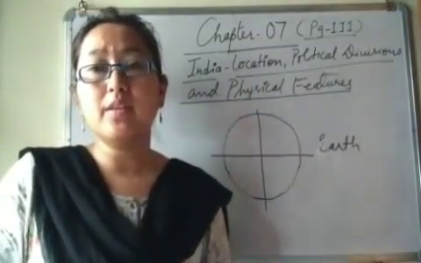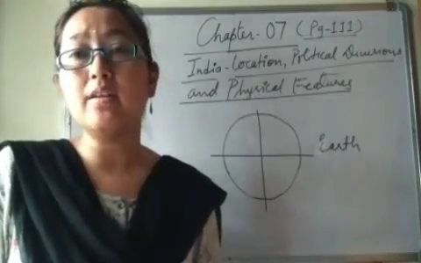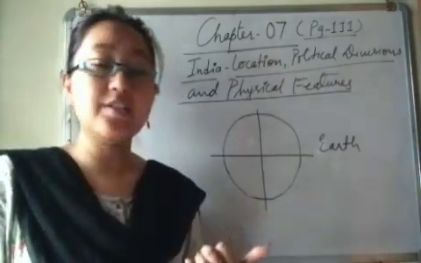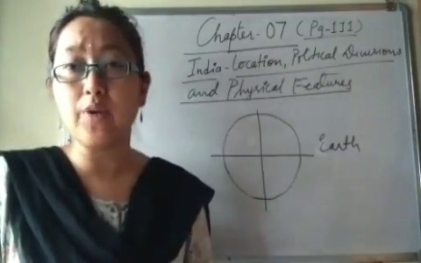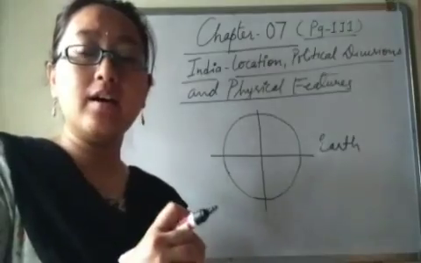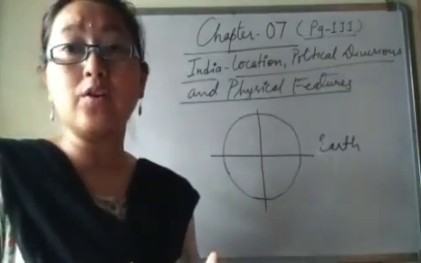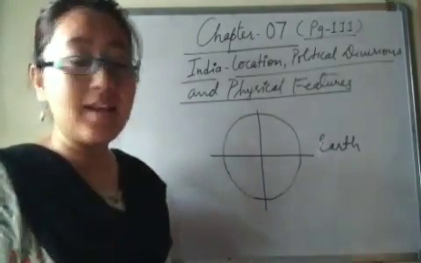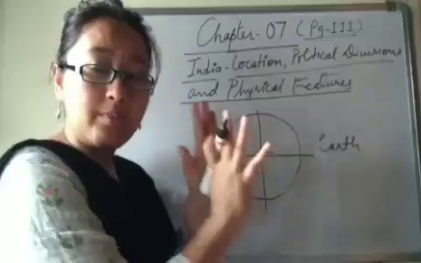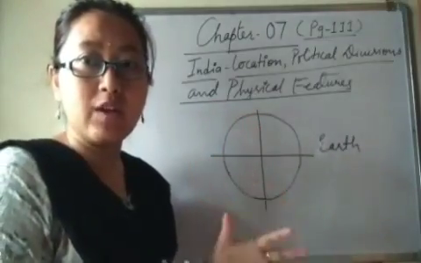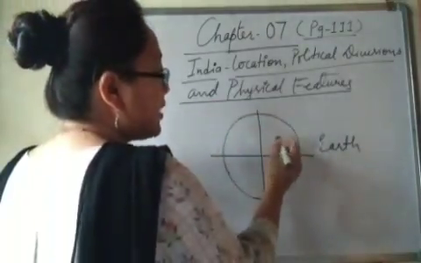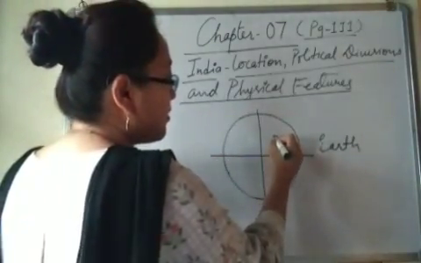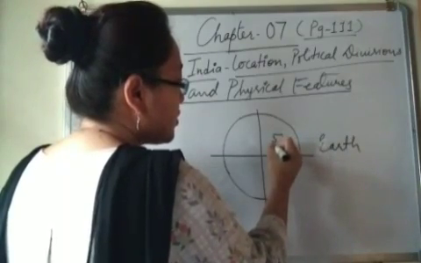You might be thinking why the latitudinal and longitudinal extent of India is 68 degrees 7 minutes east, why not west, and why 8 degrees 4 minutes north, why not south? Here's the reason. You know the shape of the earth is a spheroid.